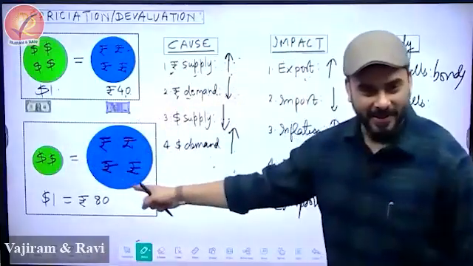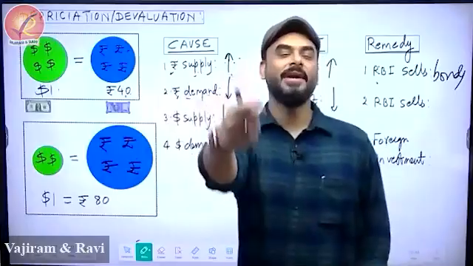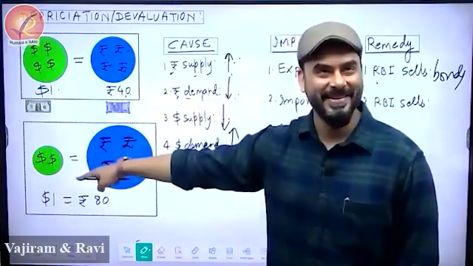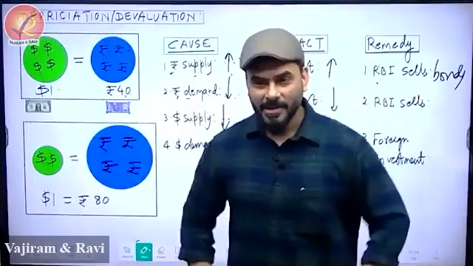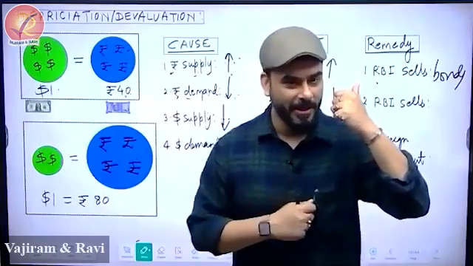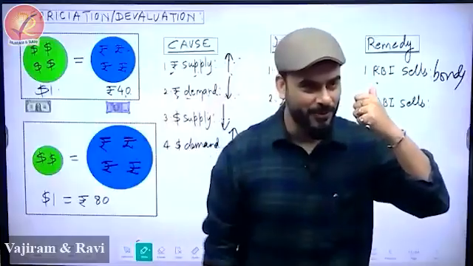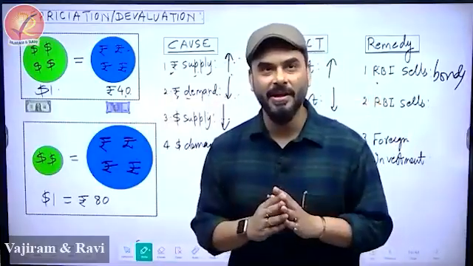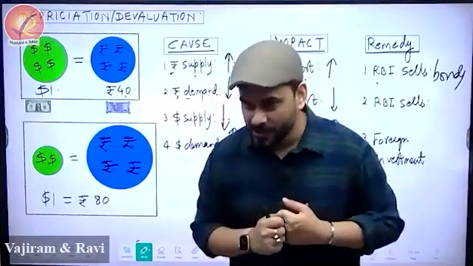Look at this and please answer. This is normal, this is depreciation. What else will RBI sell? Absolutely. Forex, dollars. So what will RBI do? RBI will call SBI and HDFC and say, hello HDFC, hello SBI, do you have rupee? Obviously they have rupee. So RBI tells them, send your rupee, I will send dollars to you. So in the economy, artificially, RBI will release dollars and collect rupee by talking to banks.